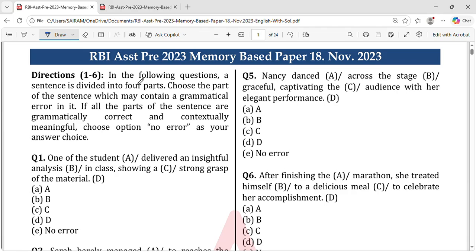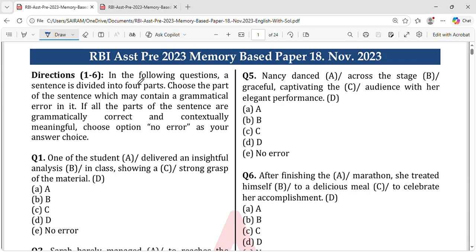In the following question, a sentence is divided into four parts. Choose the part of the sentence which may contain a grammatical error. If all the parts of the sentence are grammatically correct and contextually meaningful, choose the option no error as the answer.